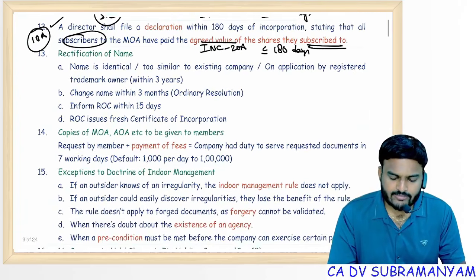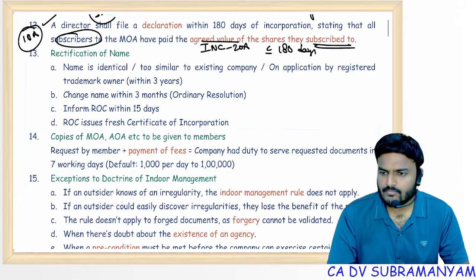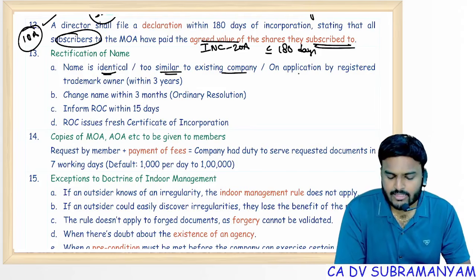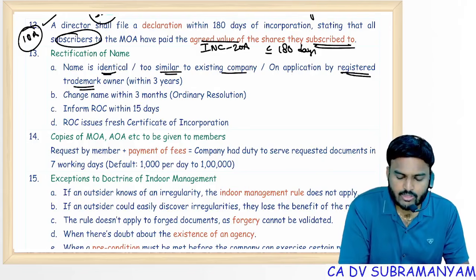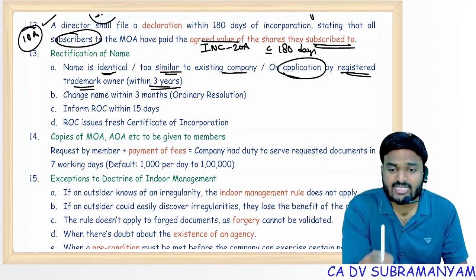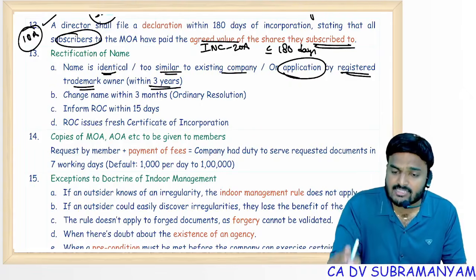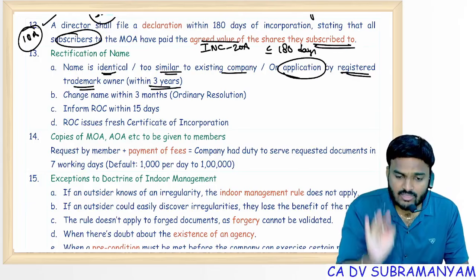Next one, rectification of name. Section 16. Whenever a company name is identical to or similar to an existing company, or in case of infringement of trademark, the registered trademark owner has to file an application within 3 years of incorporation of the company or within 3 years of change of name by the existing company. What is the time limit? 3 years. Not less, not more.